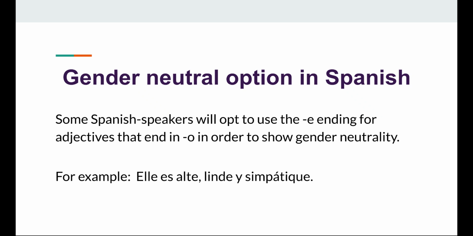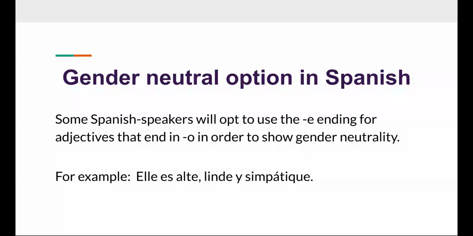Okay. All right. So then in Spanish, there is a gender neutral option. So the Royal Spanish Academy, which is a consortium of scholars, they get together and they decide if there's going to be an update or an addition or a change to the grammar, similar to how we have in English. If there's going to be a new word added to the dictionary, a group of scholars get together, they decide if they're going to add it to the dictionary, and then they do it.